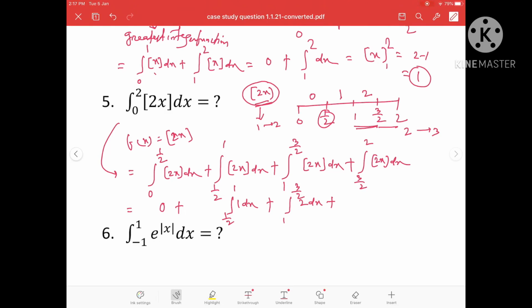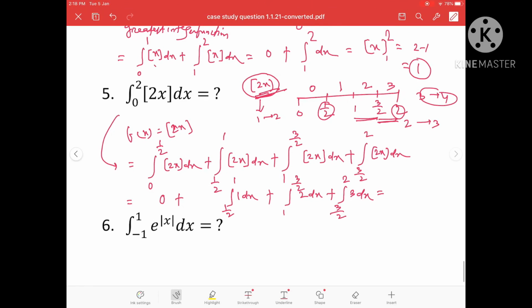Similar procedure for 3 by 2 to 2. If you put x is 3 by 2 here, you will get 3. If you put x is 2 here, you will get 4. Between 3 and 4, the greatest integral value will be 3. So this integration will be 3 by 2 to 2, 3 dx. Now you can simply solve and get the result. It will be half plus 1 plus 3 by 2, the answer will be 3.